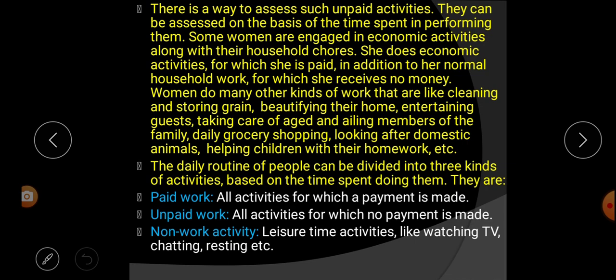Next, non-work activity, that means leisure time activities like watching TV, chatting, resting, all these things. So our daily routines are divided into three categories. That is paid work, that means whatever work we do for that we get money. Next is unpaid work, that means we do many kinds of activities, especially our women and mom, they don't get money. And next is what? Non-work activity, that means the work we don't do, we simply spend our time on free time activities like watching TV, chatting, resting, playing, etc. Hope all of you understood.